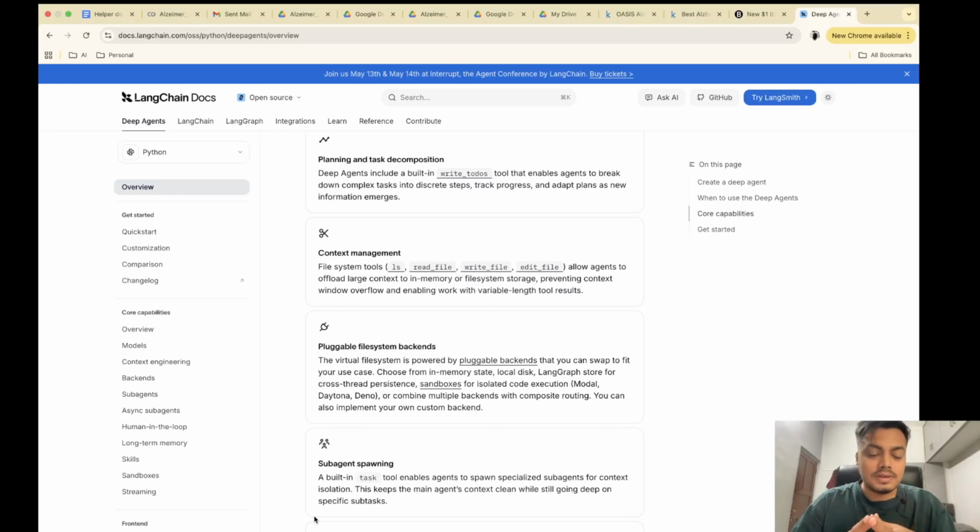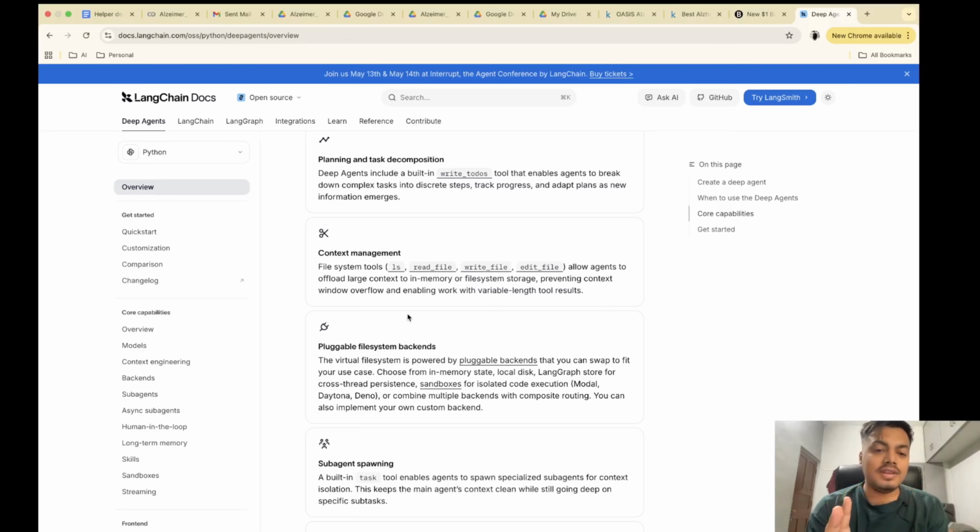The second important capability is context management. It comes inbuilt with file system tools like read file, write file, edit file, and ls, so it can do file operations very easily. It has pluggable file system backends, so you can use the file system, the RAM, and external DBs very easily as your memory. And it contains sub-agent spawning. Suppose it thinks that within a complex task a certain part needs to be delegated, it will spawn a new agent for that task.